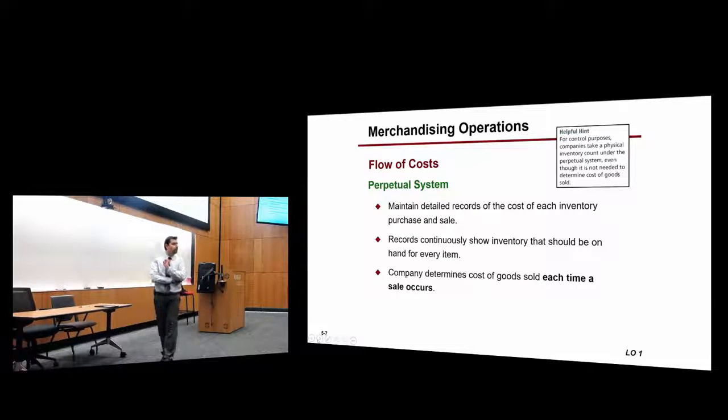Now, the perpetual system has several advantages. Who can tell me an advantage of the perpetual system? A system where the company always, at every moment, yes? Sorry? Exactly. You always have an updated record of your inventory.